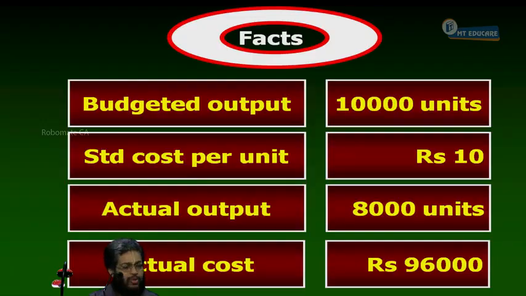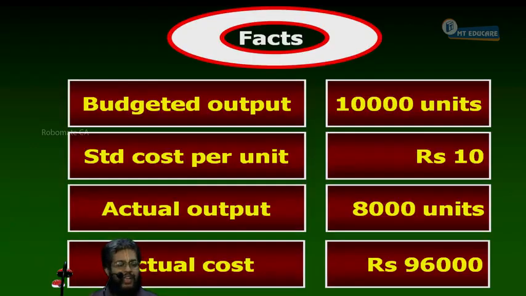The company is allowed to spend 80,000 for its output, but has spent how much? 96,000.